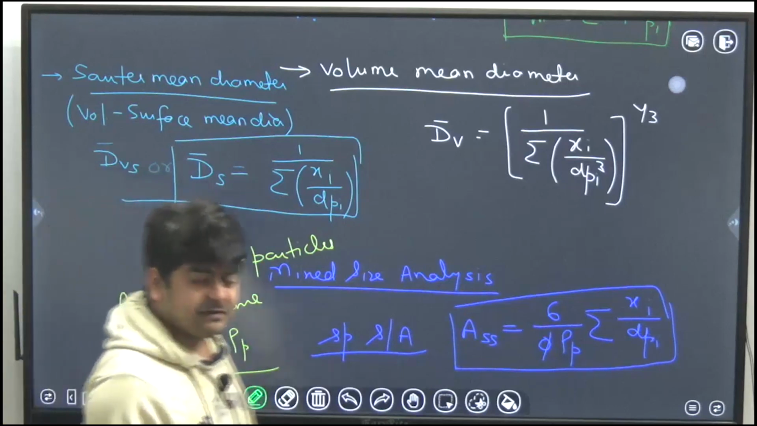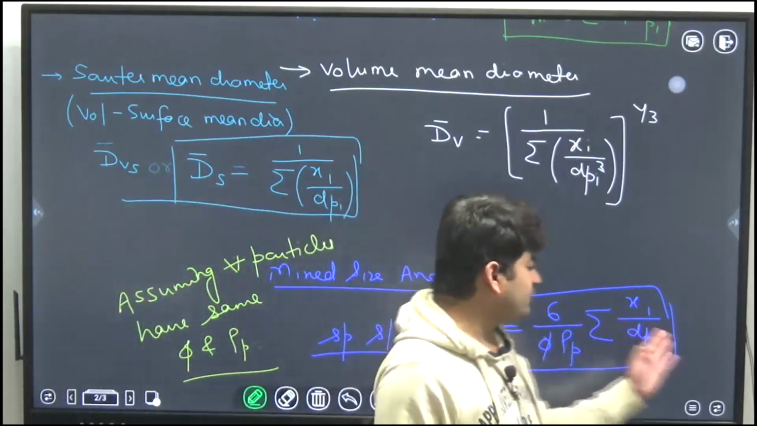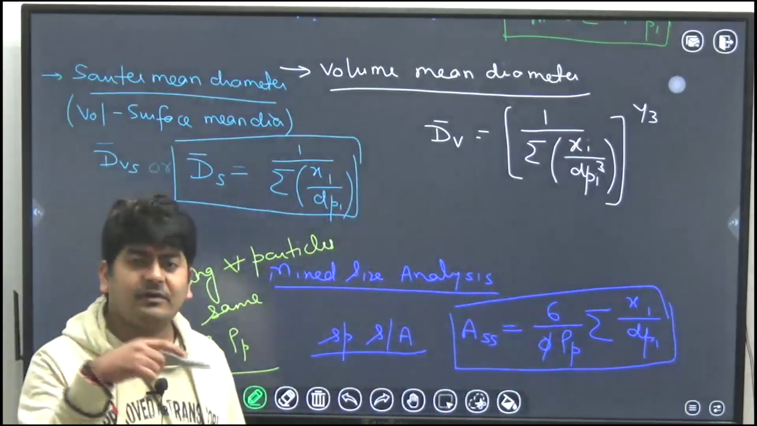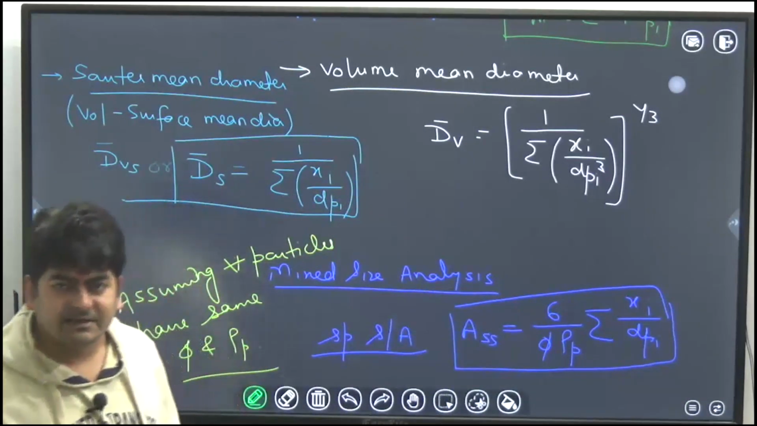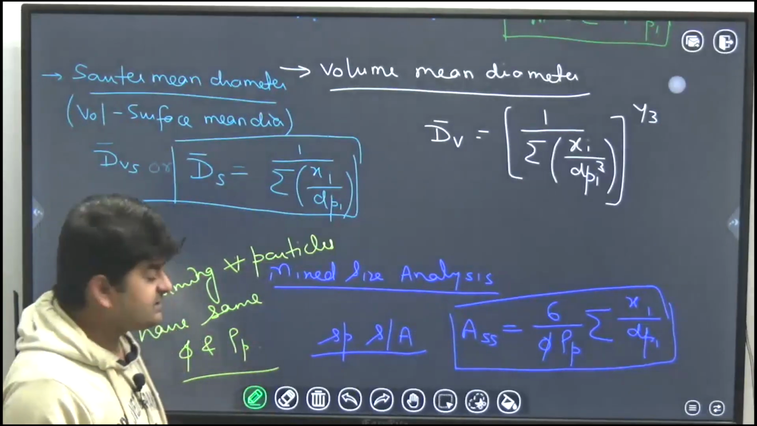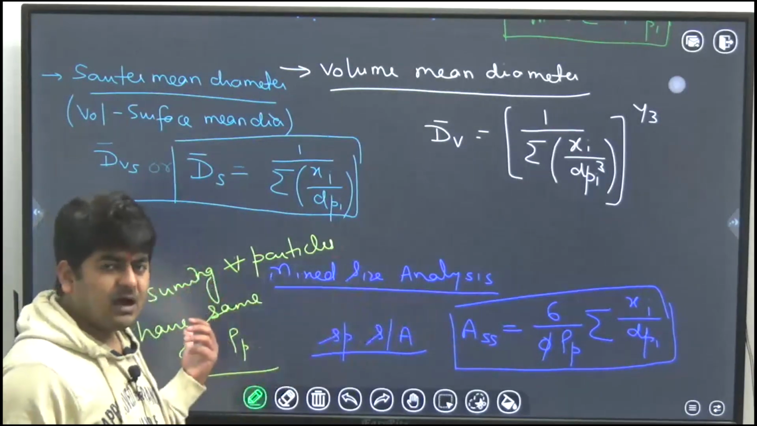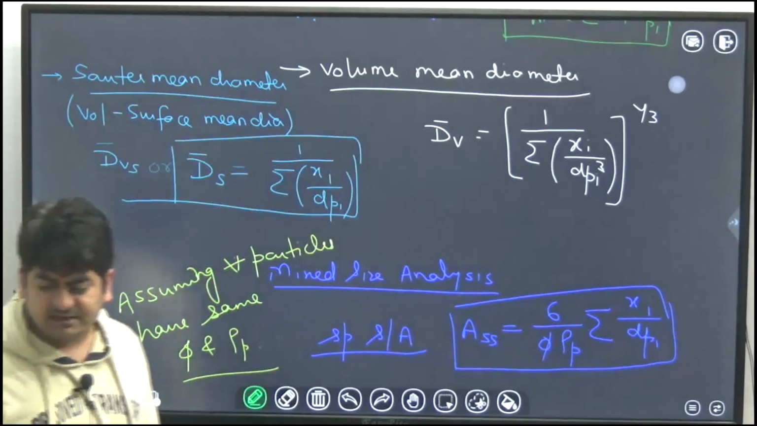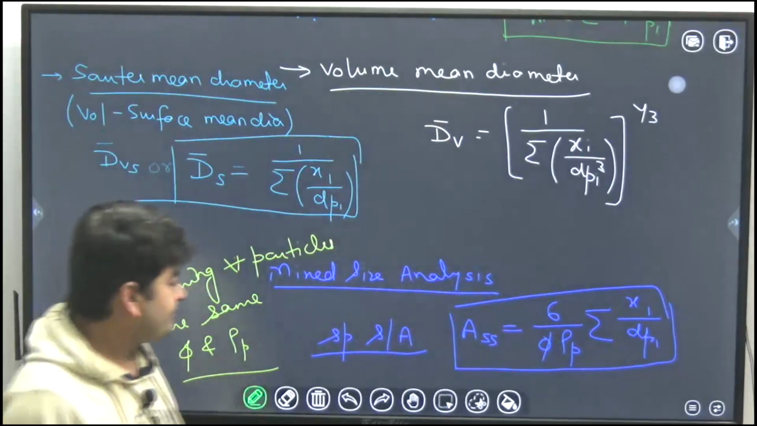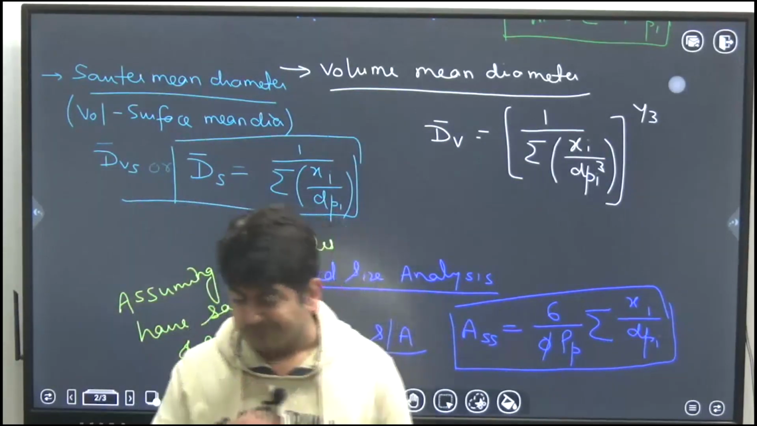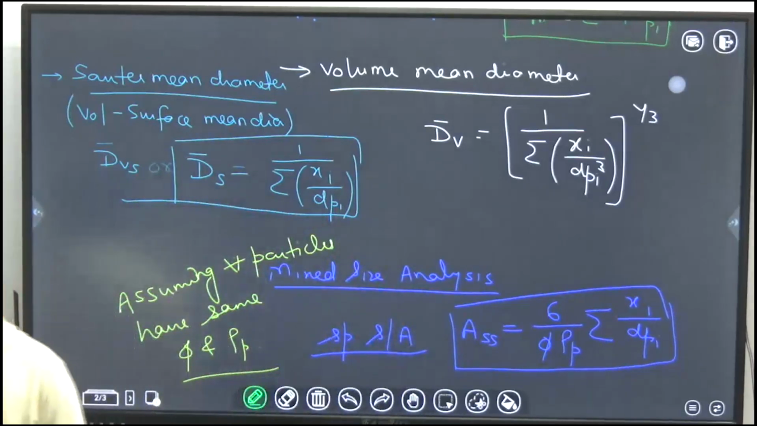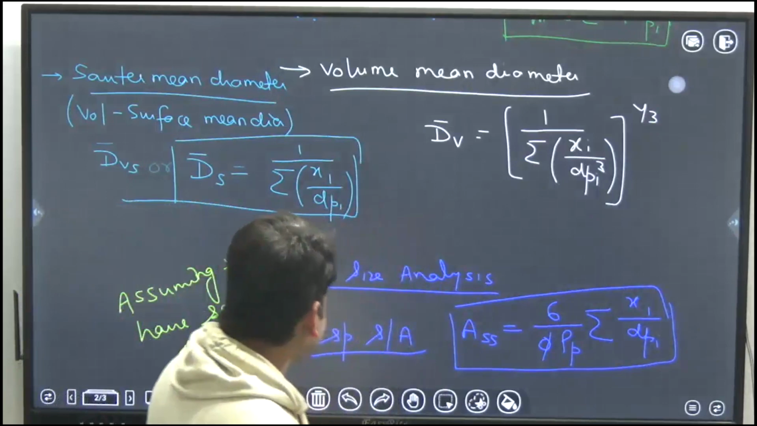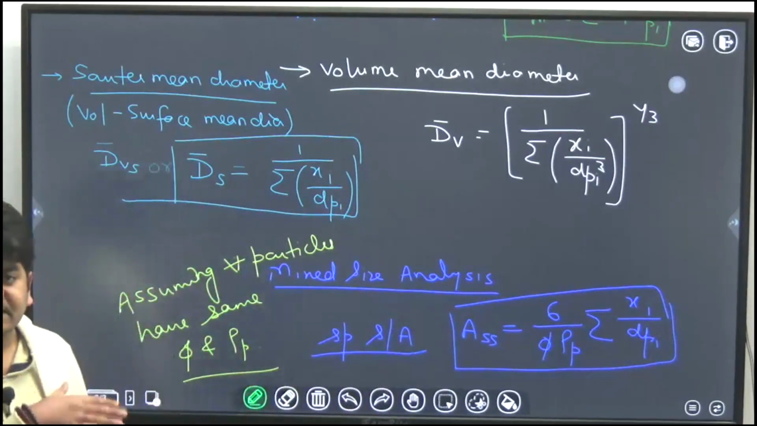If they have different sphericity and density, then this term will go inside the bracket summation. It will become a summation of xi over phi i rho pi dpi, like that. But since all particles have the same sphericity and density, we can take them out of the summation, and it will become like this. So this is all about the particle size analysis, guys. Next we will talk about size reduction. Is it clear, all these things? Can we move ahead?